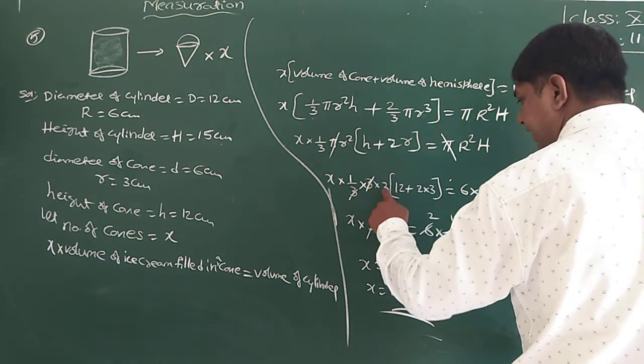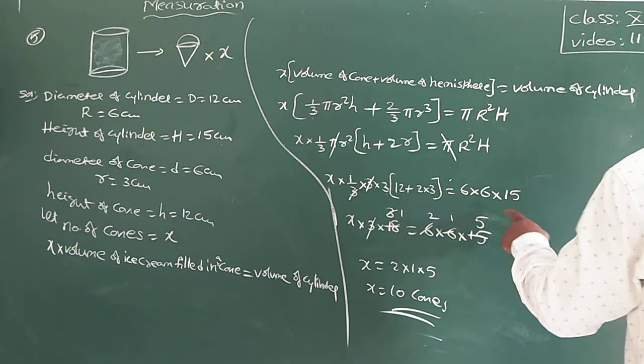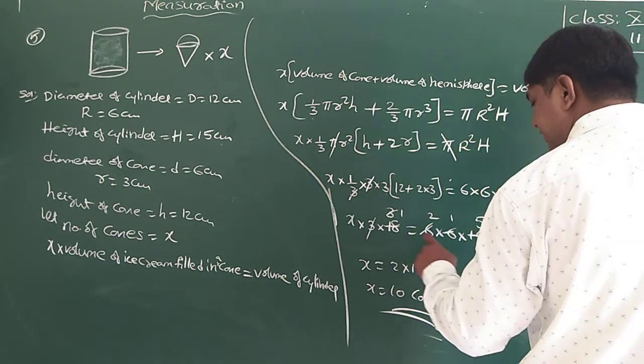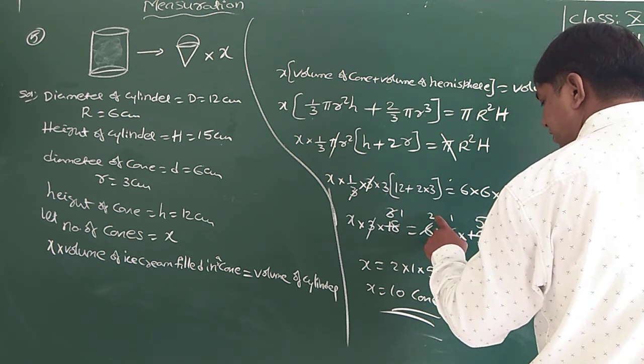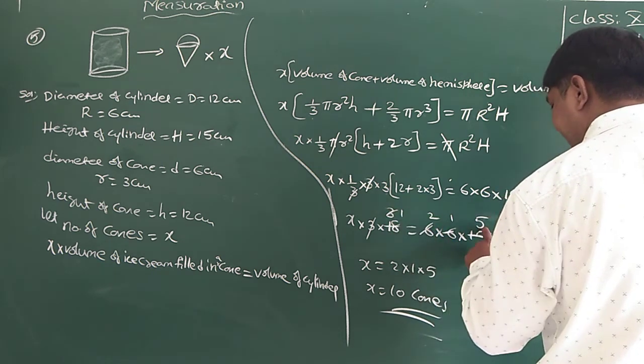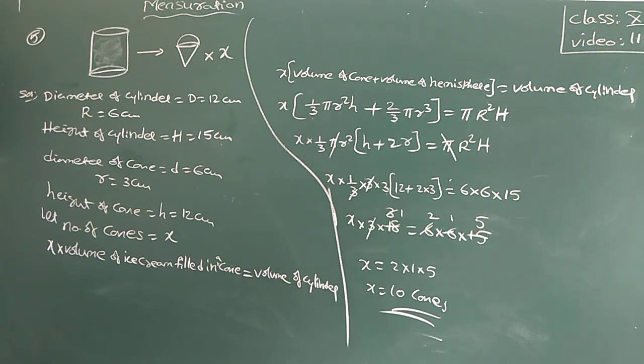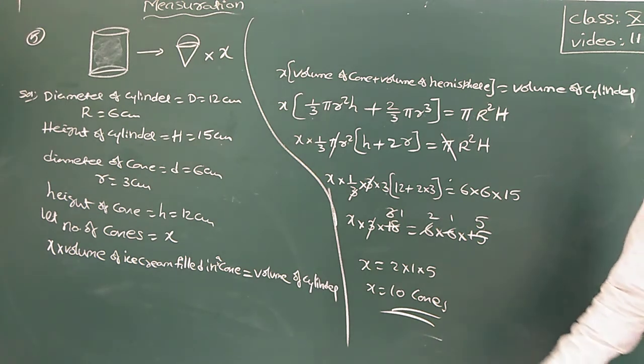Now 3 cancels, 3 into 12 plus 6 is 18, is equal to 6 into 6 into 15. Simplifying, 2 into 5 into 1 equals 10 cones. The number of cones is equal to 10.